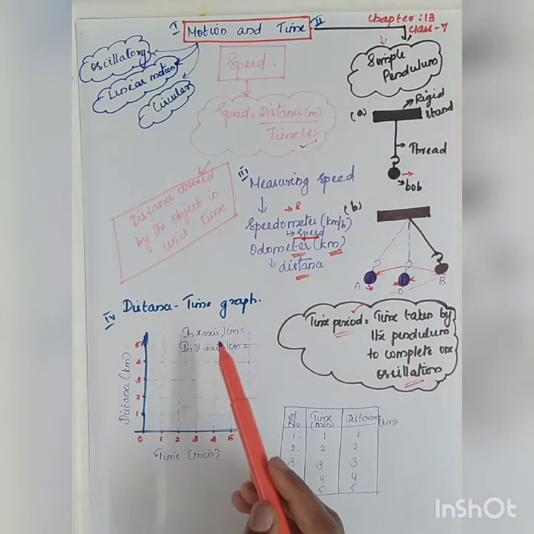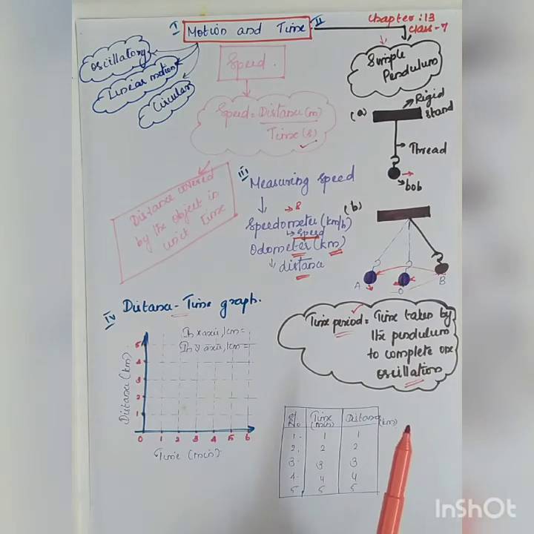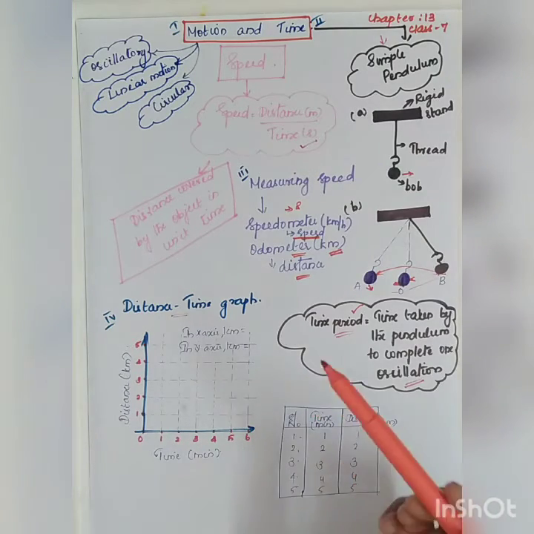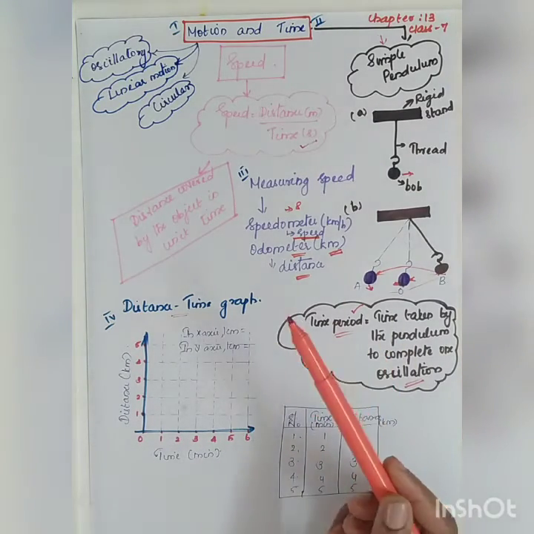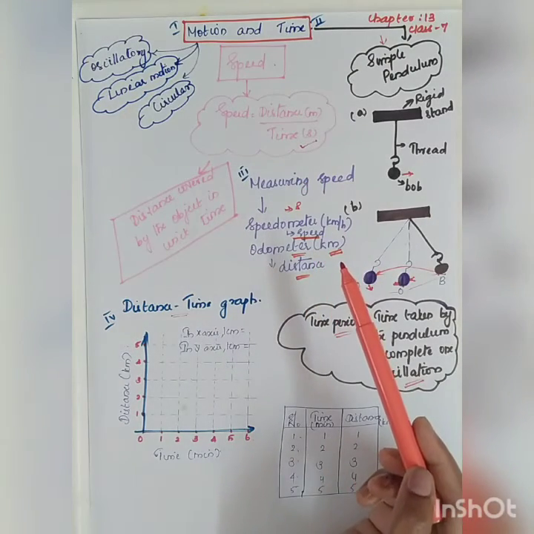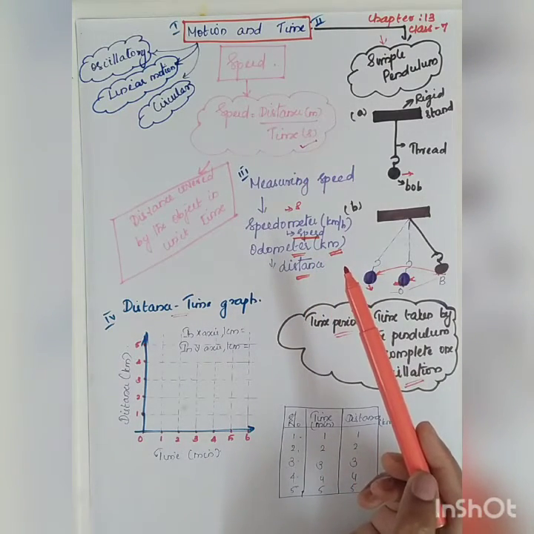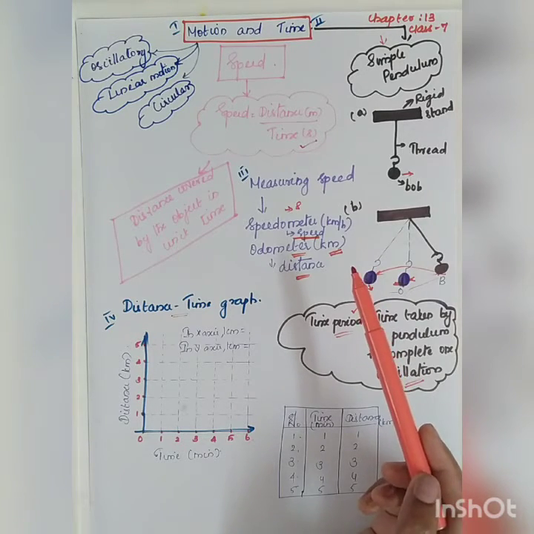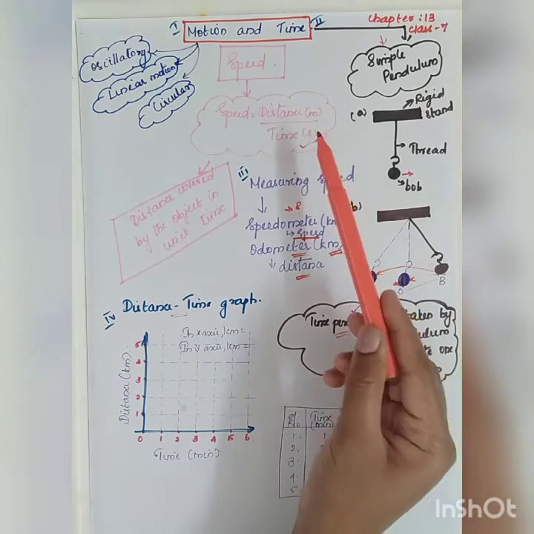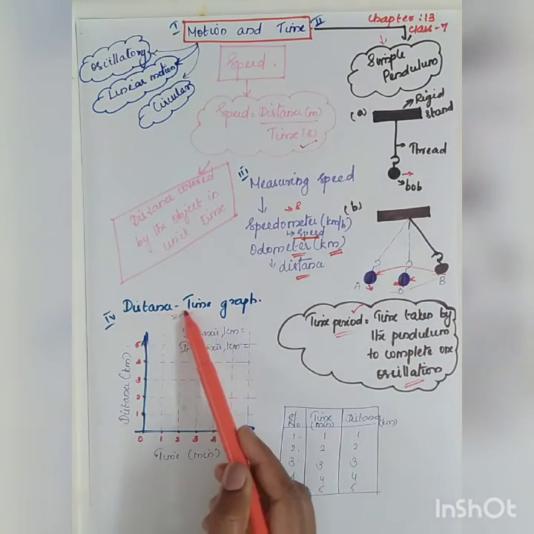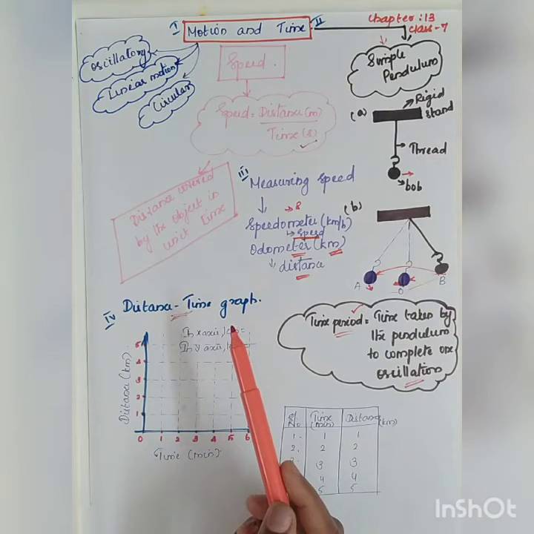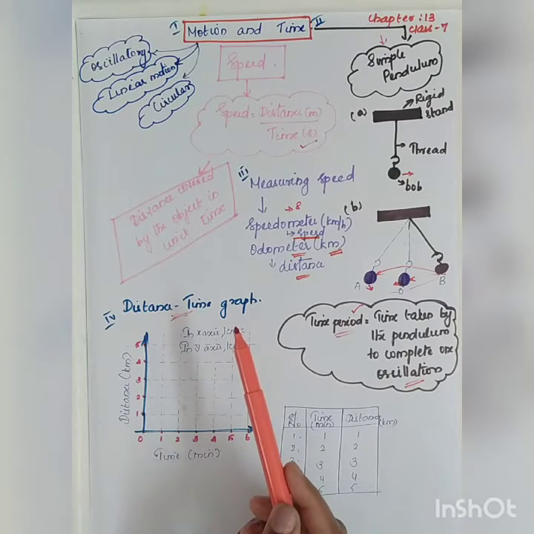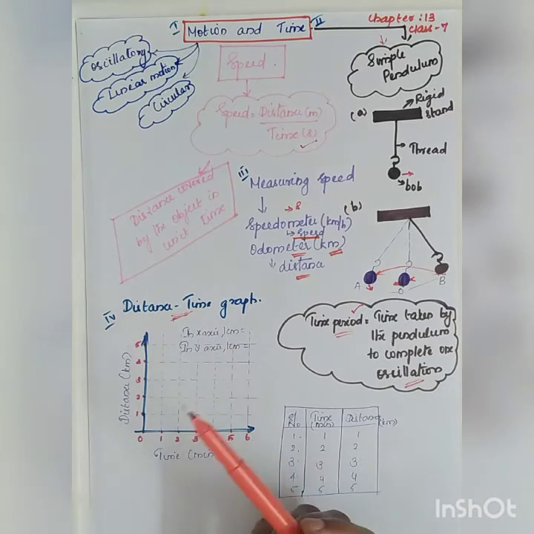Okay. The last topic which you have is your distance time graph. Before that, how is your speed calculated? The unit of speed is meter per second. That is the basic unit. If your distance is increasing, suppose you want to measure the distance between two cities or two states, then you can express it in kilometer. It is for more distance, right? So it can turn into kilometer per minute or kilometer per hour. The easy way of representing distance and time is by means of a distance time graph.